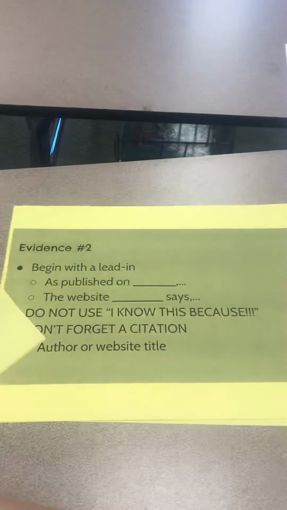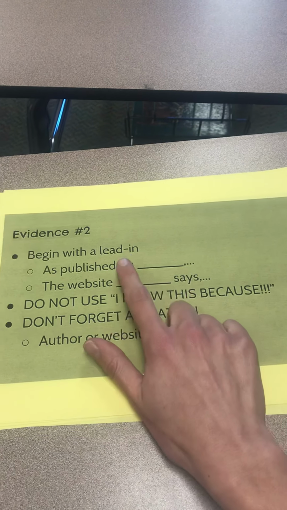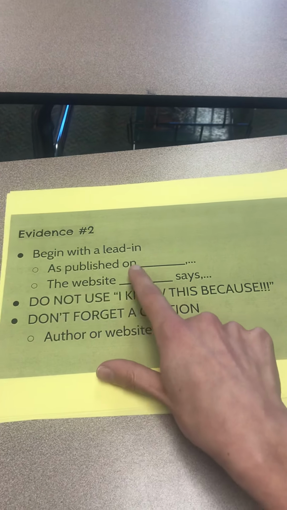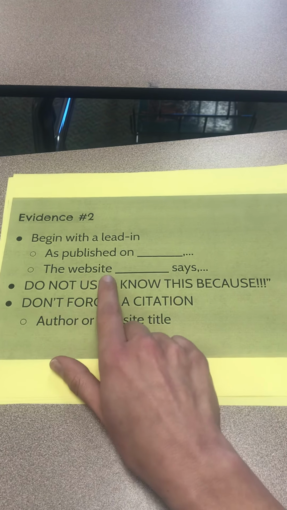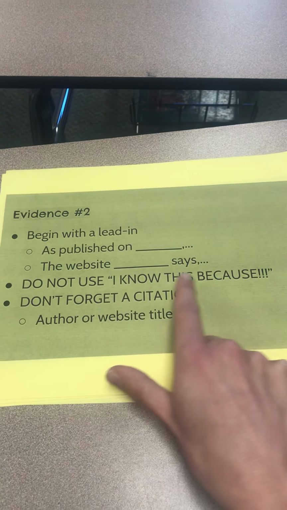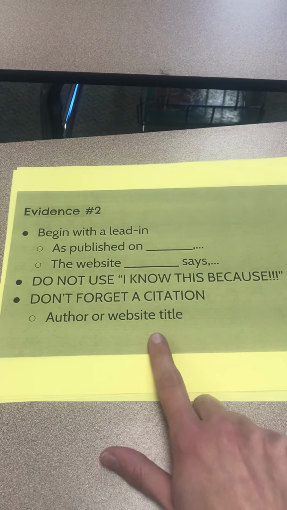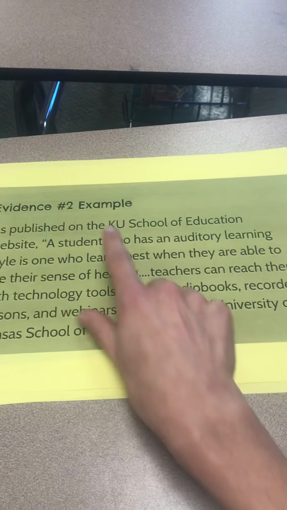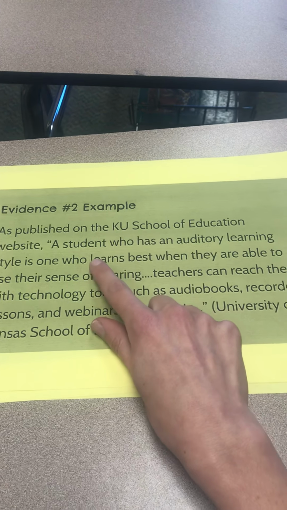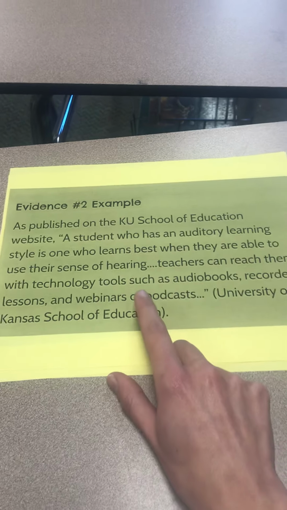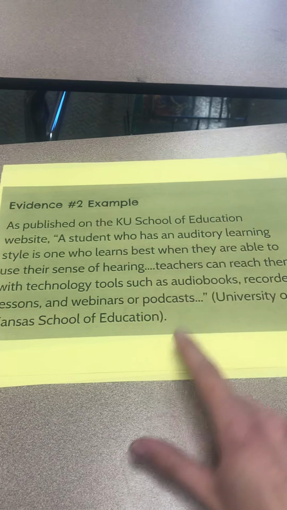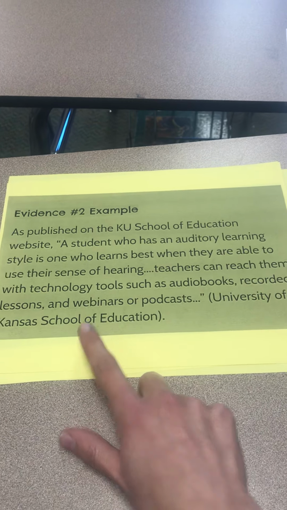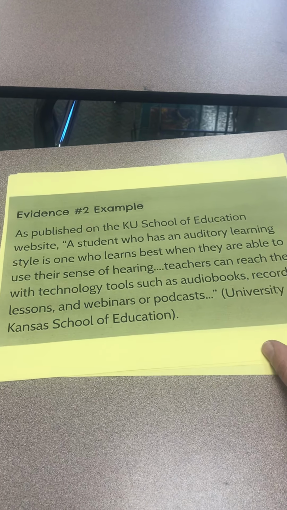Okay, next is evidence number 2. Begin with a lead-in that you haven't already used in your paper. So like as published on, and give the website title, or the website blank says. Do not use I know this because, and don't forget citation at the end. So my second quote, I started out with as published on the KU School of Education website. I gave my quote about auditory learners, about how new technology helps auditory learners, and then I used the author's last name in parentheses after, the University of Kansas School of Education.